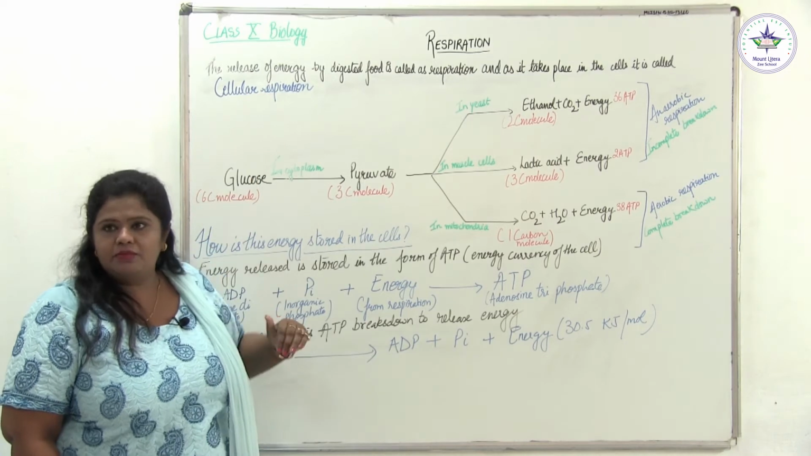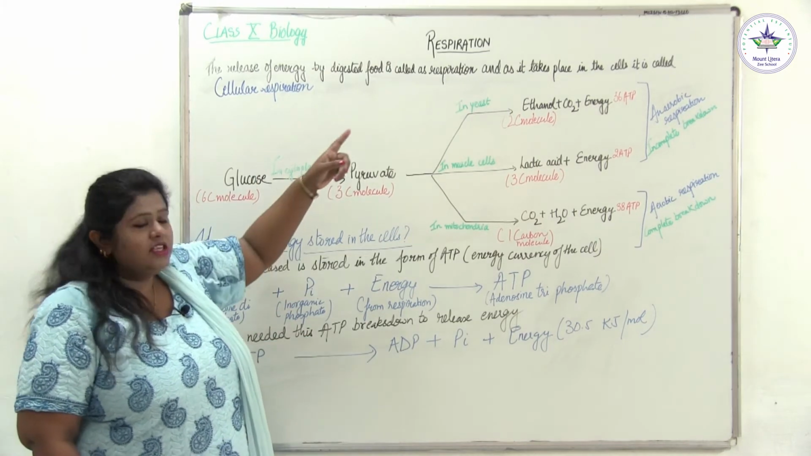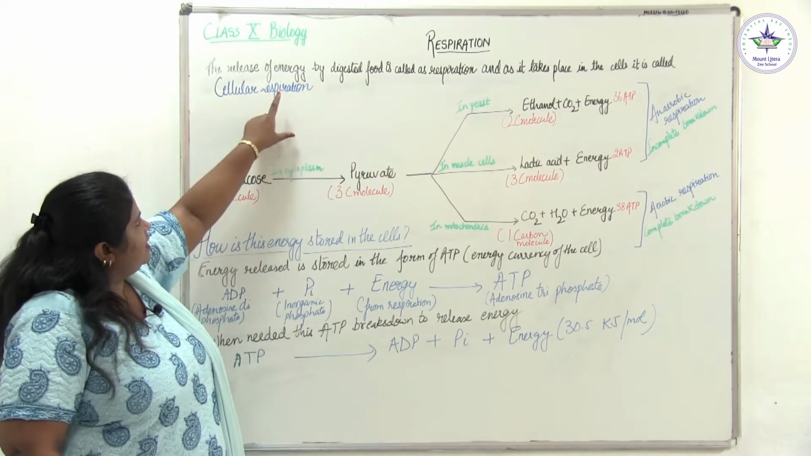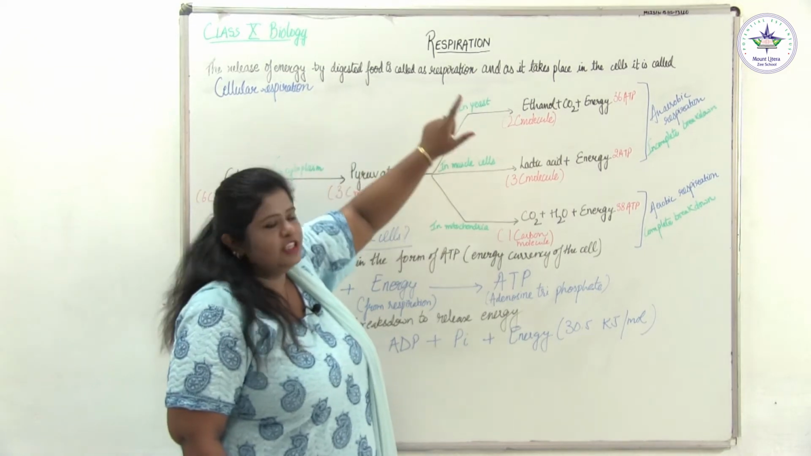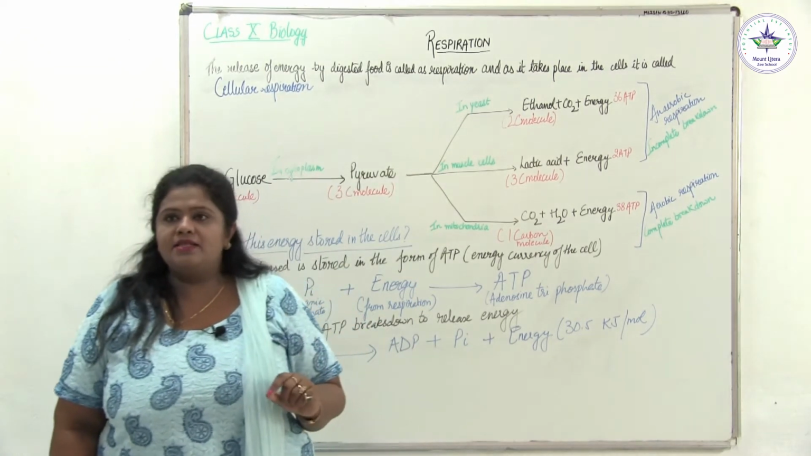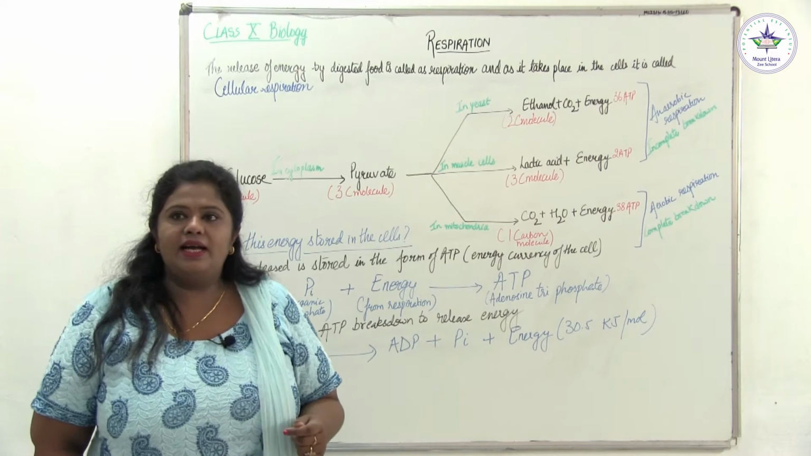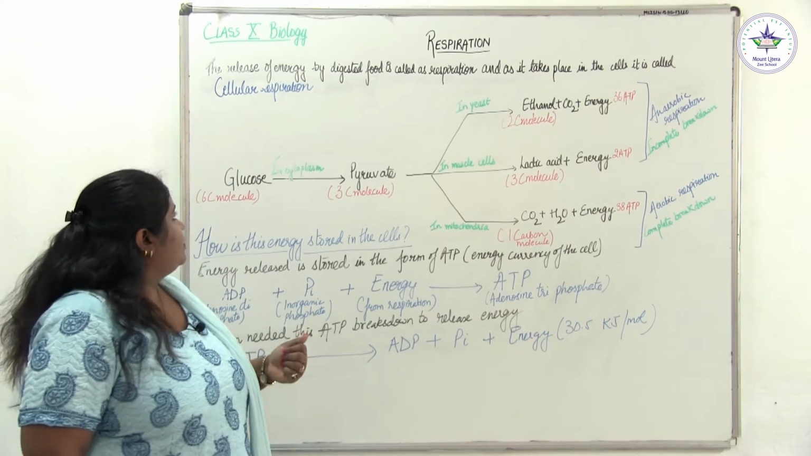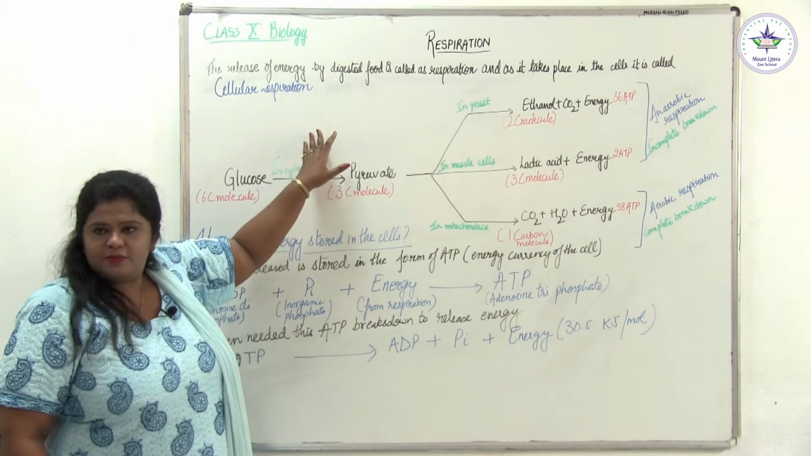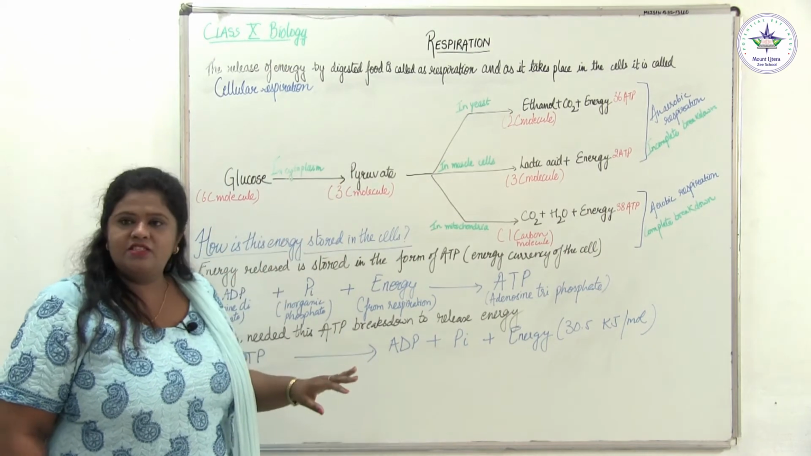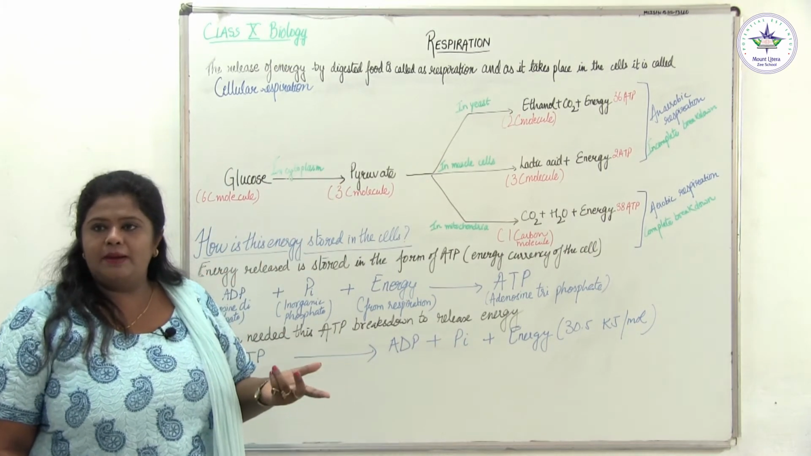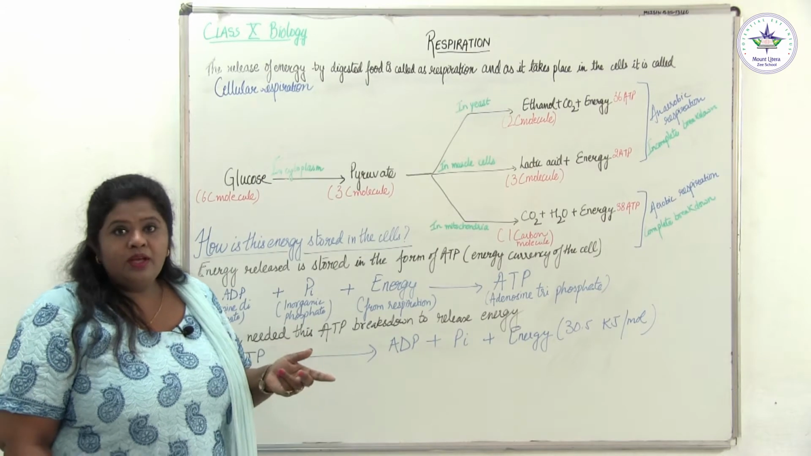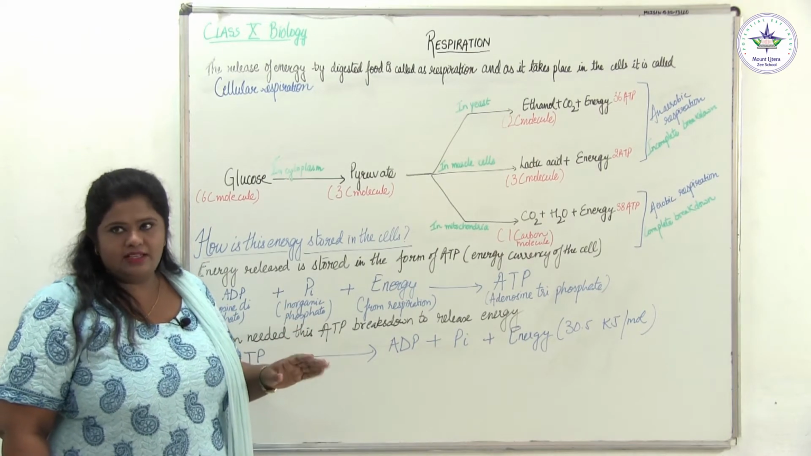So here we come to our next topic, that's respiration. The release of energy by digested food is called respiration, and it takes place in the cells. That's why it is known as cellular respiration. Now, this cellular respiration can take place in the presence of oxygen, or it can take place in the absence of oxygen. So, the fate is different in different organisms.